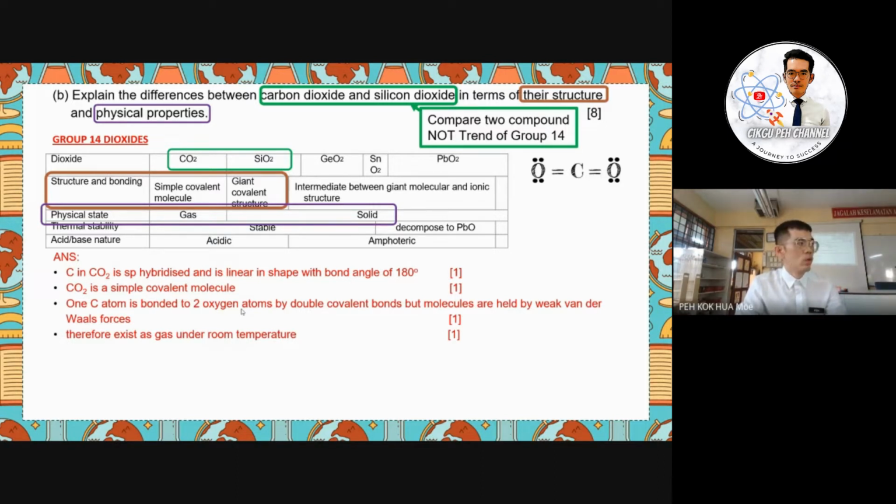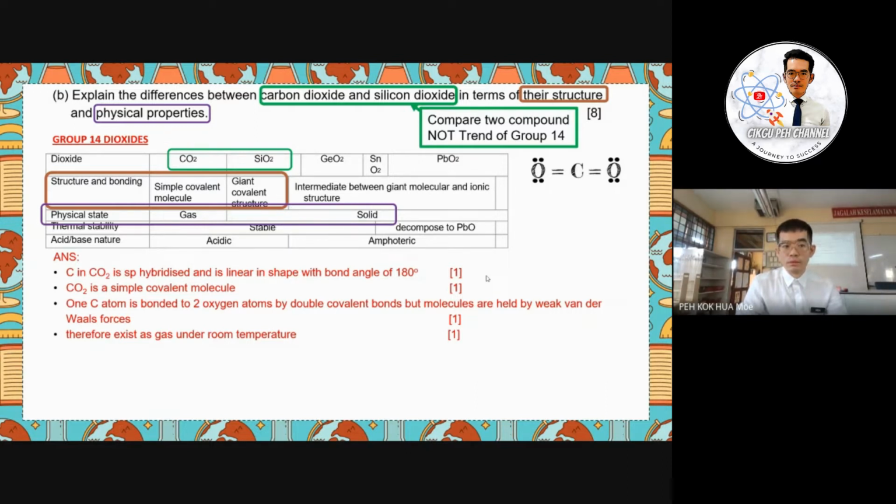has a low boiling point. Okay, so why does it have a low boiling point? Because it is actually a simple covalent molecule. The intermolecular forces between the carbon dioxide molecules are held by the weak van der Waals. Okay, as I already mentioned in our last discussion, when we discuss the bonding, we have to discuss the structure. If there is a simple covalent molecule, there will be intermolecular forces, which is the van der Waals.